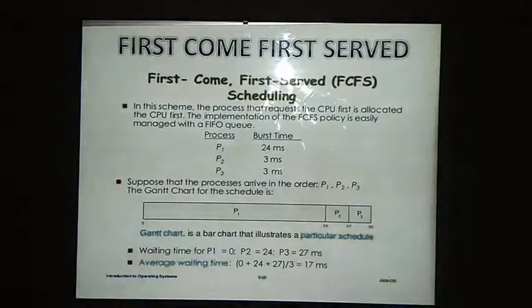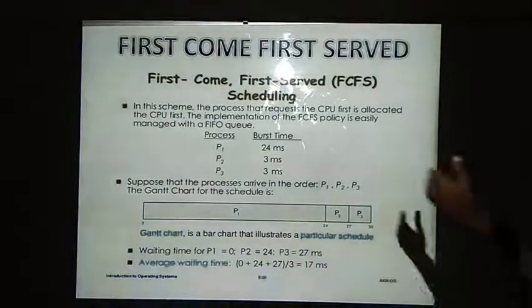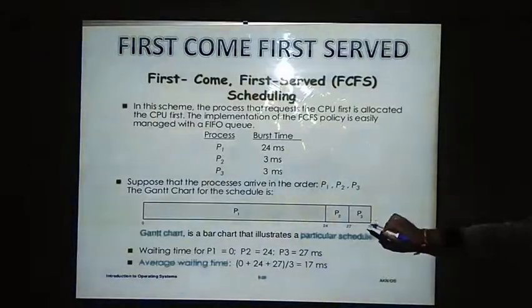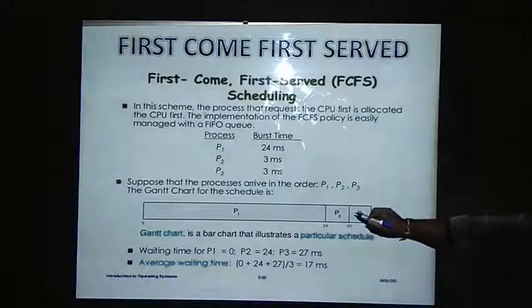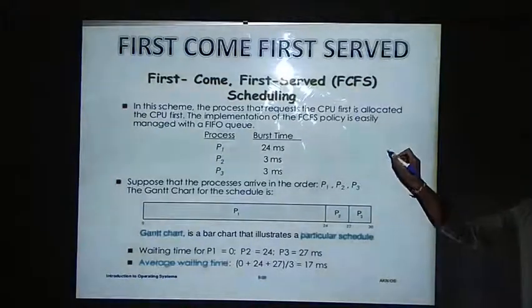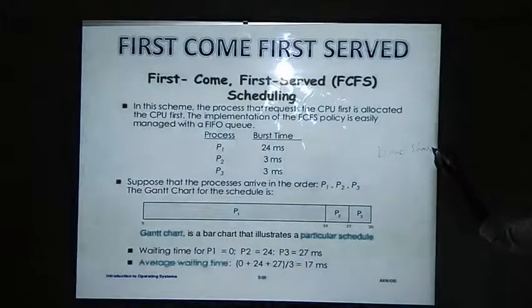And whenever the CPU is assigned to process P1, it will complete its execution within the CPU. If it is requesting for IO also, it will be waiting and the CPU will be sitting idle. Why? Because the CPU will not be taken from P1 and given to P2. It is not done in this particular case. So it is not suitable for a time sharing operating system. That is the major problem in FCFS.